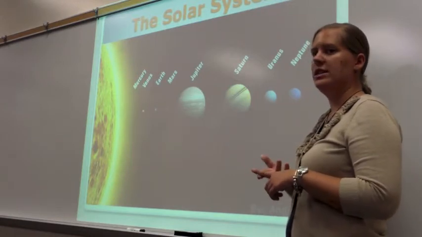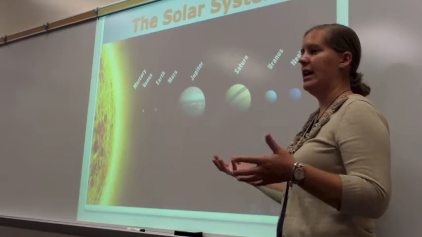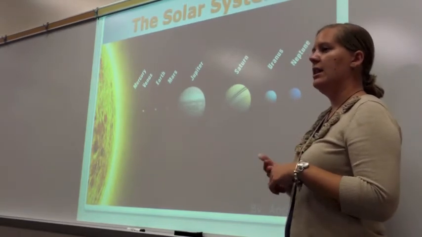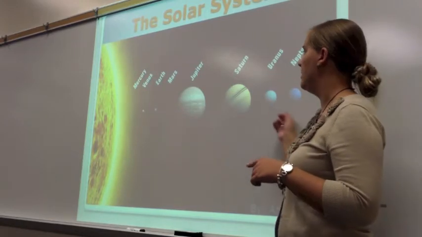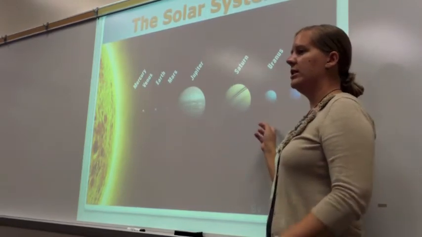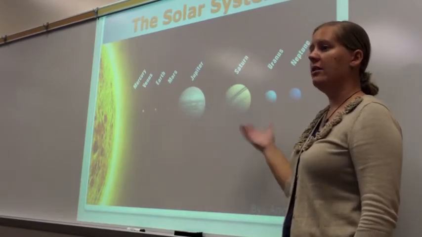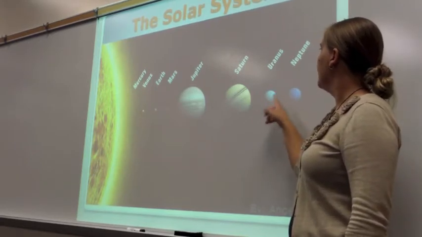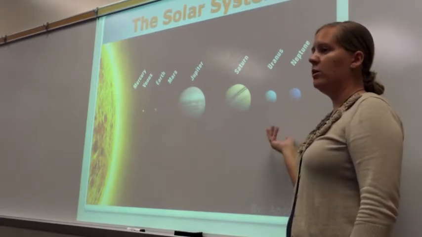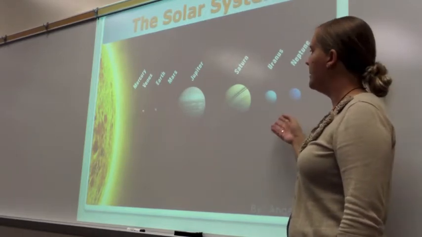The second question is find out what year the planet was established or what year it became known as a planet. And the last 2 questions are going to be 2 characteristics that relate it to another planet. So as you saw in the Prezi, that Mercury and Venus were both terrestrial planets. So that could be one characteristic. Or another characteristic could be that Uranus and Neptune, they would be colder planets since they're an icy planet. That would be another characteristic you could use.